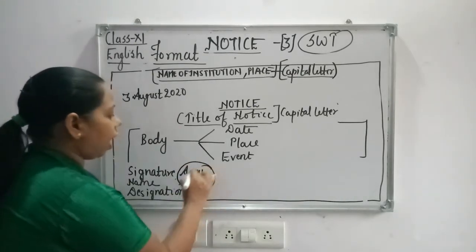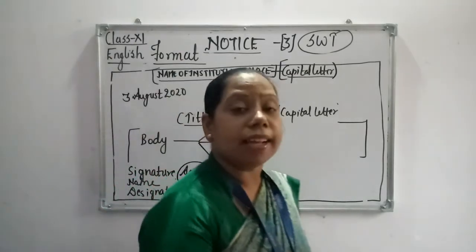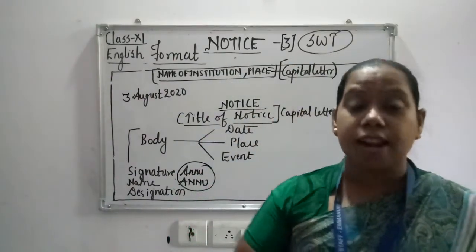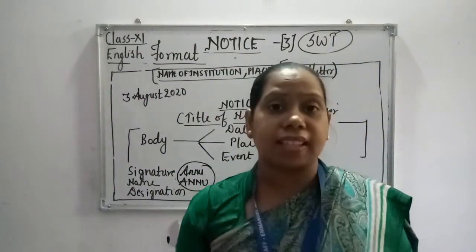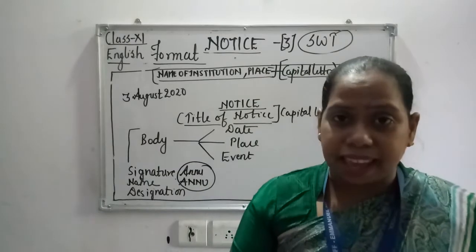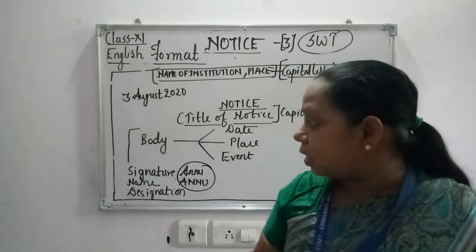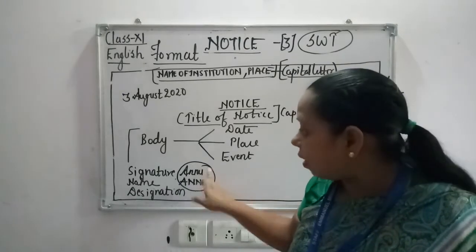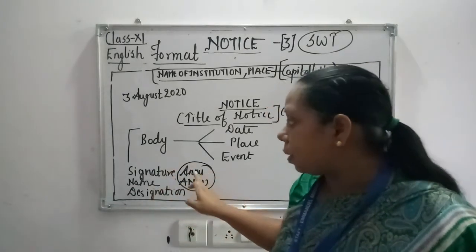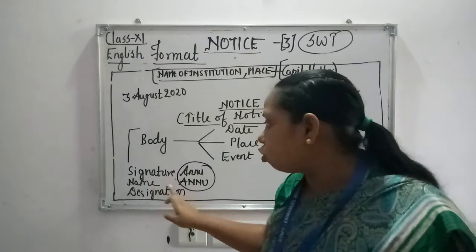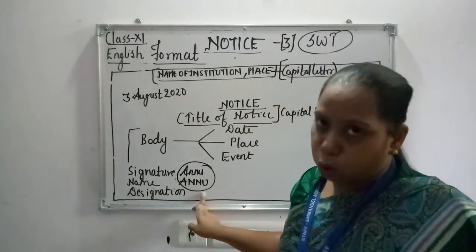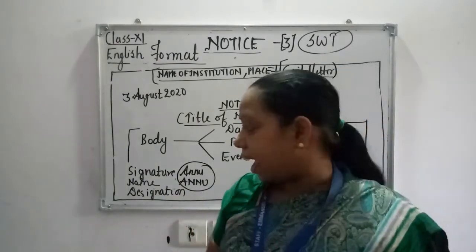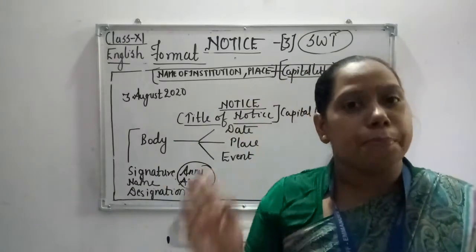So this is for your understanding, that sometimes people only write their name as a signature. In that case, the signature should be done in running handwriting, and the name should be written in capital letters. Okay, my dear children, and then the designation should be mentioned.